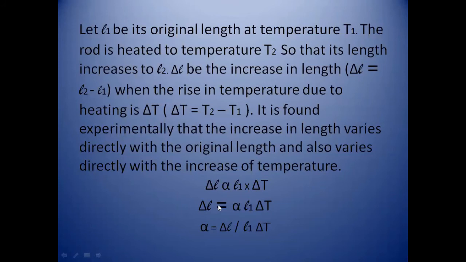So in the next step, we replace the directly proportional sign with the equals sign, and we apply a constant. And students, do remember that there are the same symbols, but for two different purposes. In the first step, alpha is the directly proportional sign. And in the second step, it is the Greek letter alpha, which is used to represent a coefficient, and that coefficient is known as the coefficient of linear thermal expansion. Okay, so in the first step it is a directly proportional sign, and in the second step it is the coefficient of linear thermal expansion.